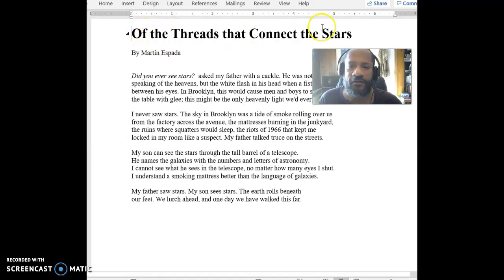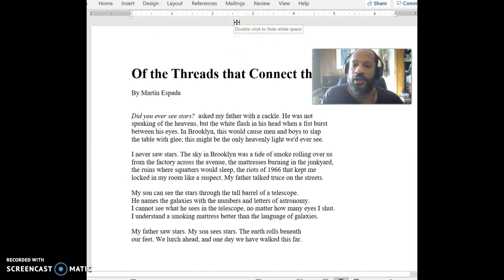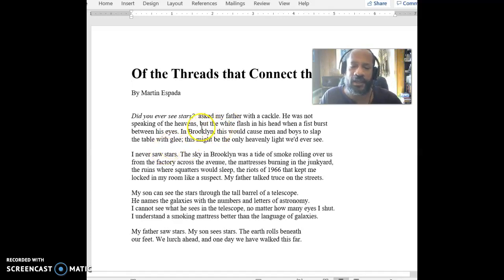But I just want you to be aware of the fact that right there in the title, we've got a metaphor. And so throughout the poem, when he's talking about stars, we want to think about what that metaphor is, how it is that he's talking about that. It says right there at the beginning, "Did you ever see stars?" Asked my father with a cackle. He was not speaking of the heavens, but the white flash in his head when a fist bursts between his eyes. So we have one kind of stars we might think about, those balls of gas burning billions and billions of miles away. But we're talking about something else. He's getting punched in the face and sees stars, right?